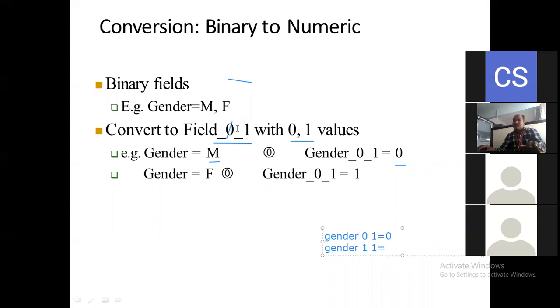The 1 is there, the 1 we are going to consider as female here. So definitely we are going to consider it as the 1 here, which means this is the combination for female. Like that we are going to consider them as binary fields here.